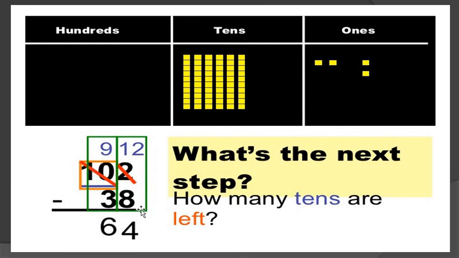So 2 minus 8, this is not possible. So taking a borrow, 10 plus this 2, 12, 12 minus 8, so how many? 4. And then cut the further digit, put the 9, 9 minus 3, how many? 6. And cut the further digit, it means 0. So the answer is what comes, students? 64. I hope you understood all, students.